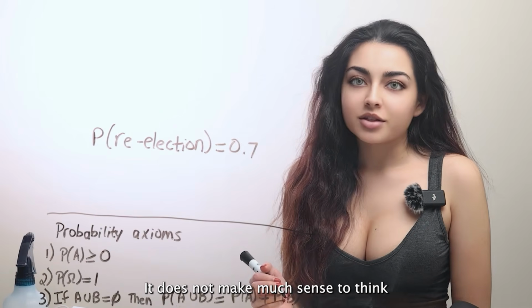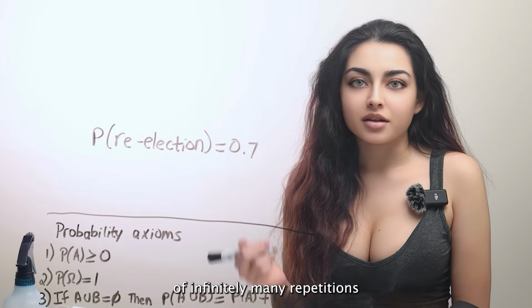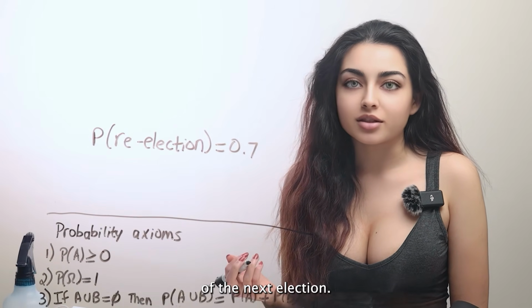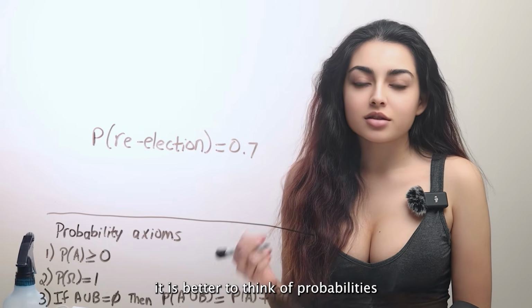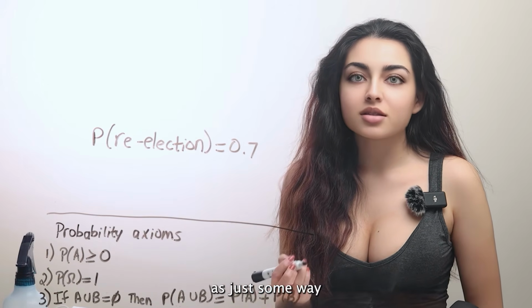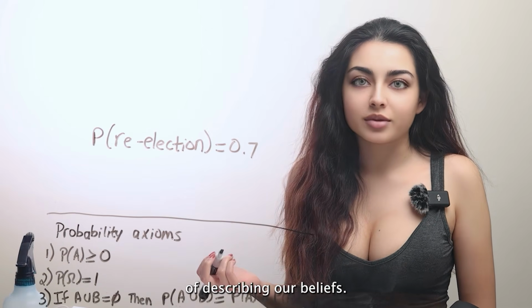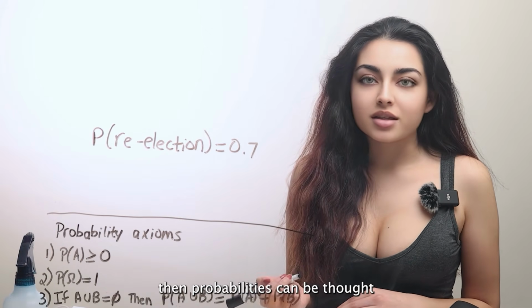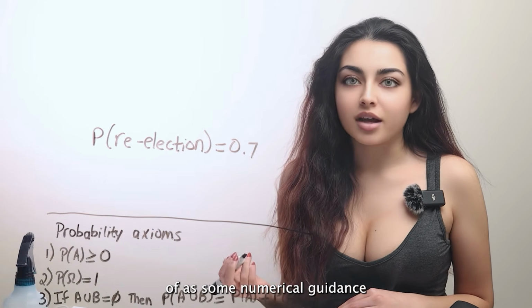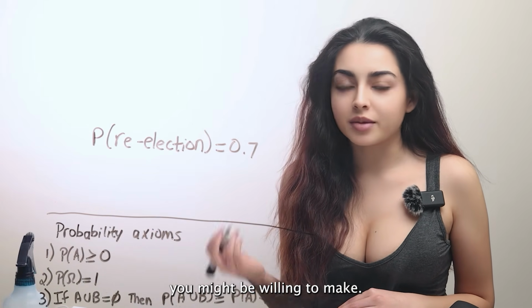It does not make much sense to think of infinitely many repetitions of the next election. In cases like this, and in many other cases, it is better to think of probabilities as just some way of describing our beliefs. And if you're someone who likes to make bets, then probabilities can be thought of as some numerical guidance into what kind of bets you might be willing to make.